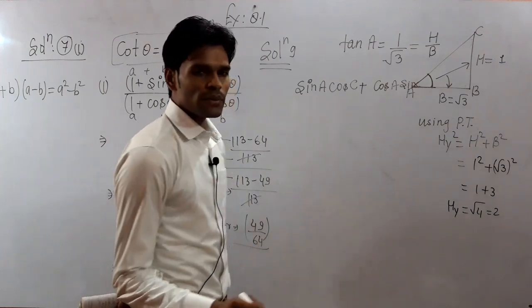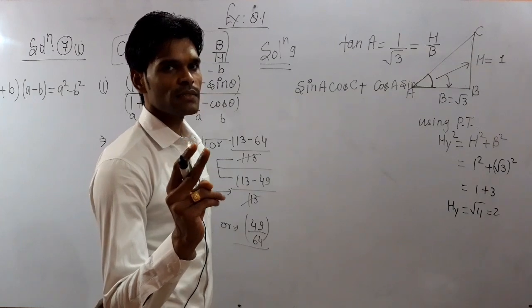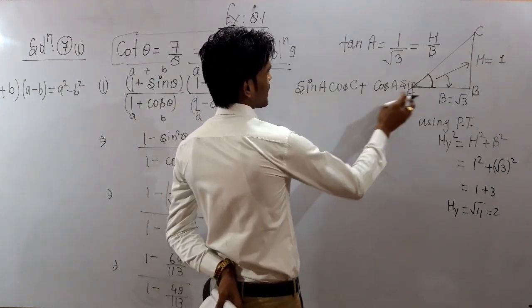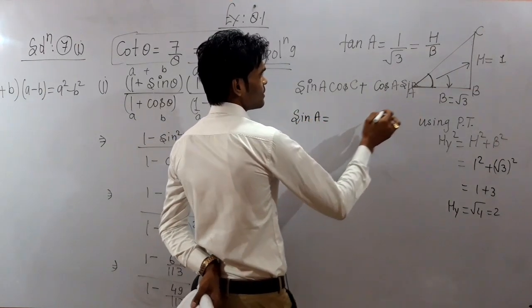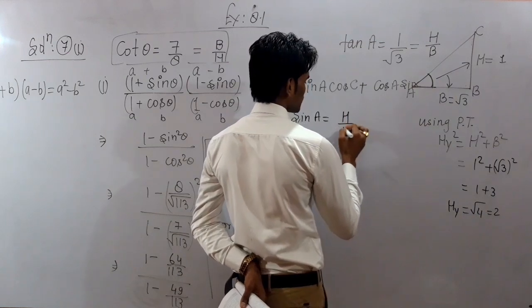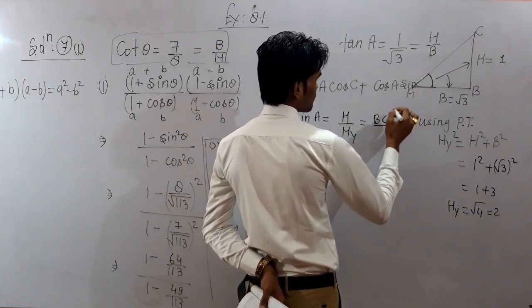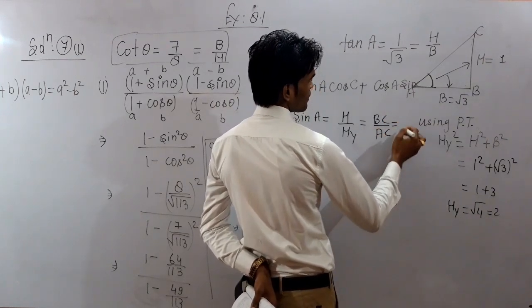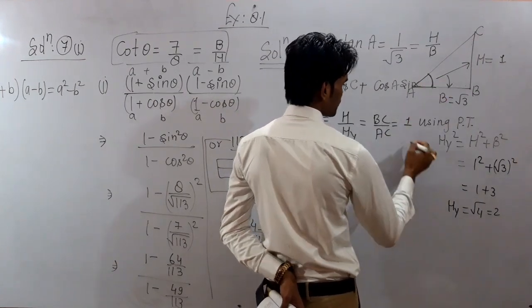Now the very important work that is coming over here, as I have told you earlier, the two triangles with different angles. So see here, for angle A, the value of sin A will be equal to height upon hypotenuse, and height is BC and hypotenuse is AC. So BC is 1 and hypotenuse, that is AC, we have obtained 2.